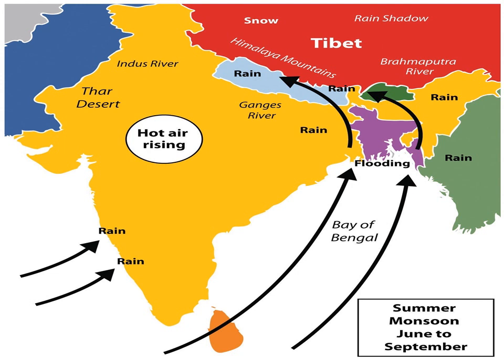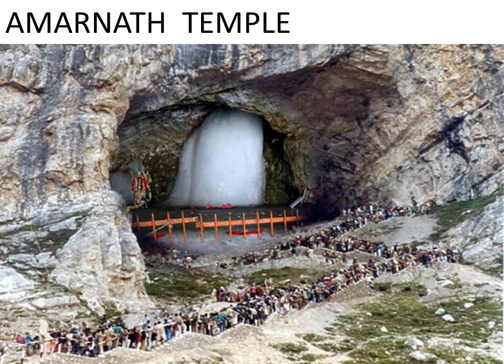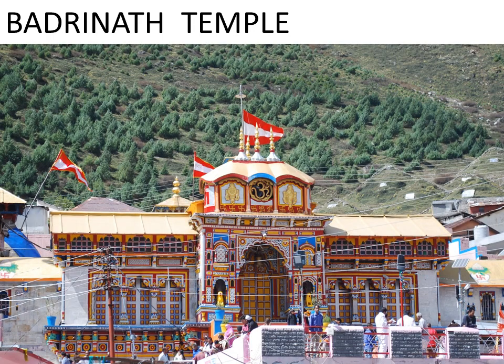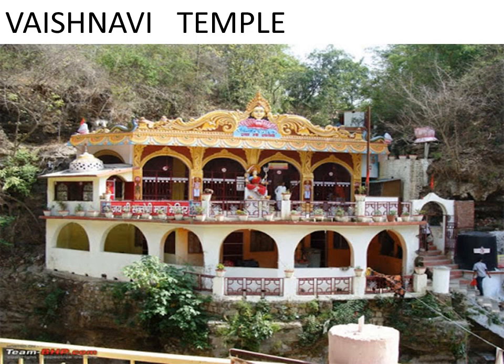It acts as a source of perennial rivers: Indus, Ganga and Brahmaputra. It acts as a tourist center. It provides raw material for forest-based products. It prevents the cold winds blowing from Central Asia and protects India from severe cold. It is rich in biodiversity. Hill stations and pilgrim centers are found there: Amarnath, Kedarnath, Badrinath, Vaishno Devi Temple.